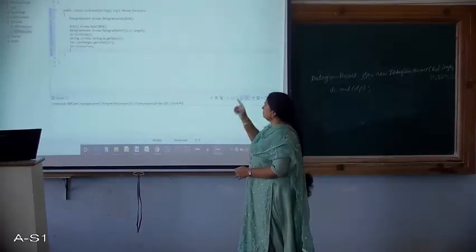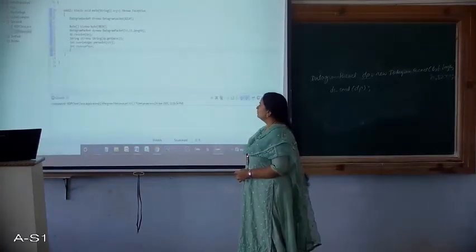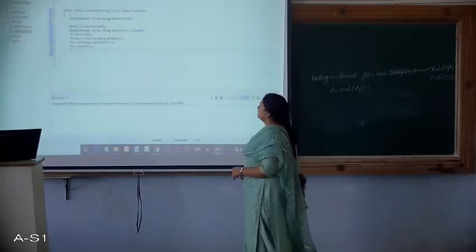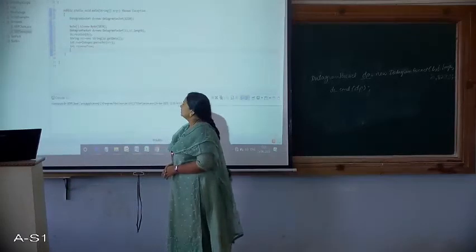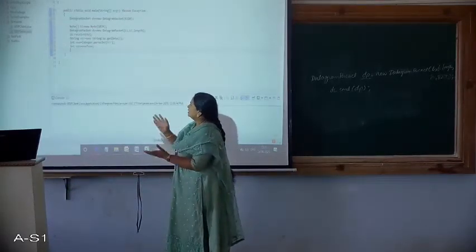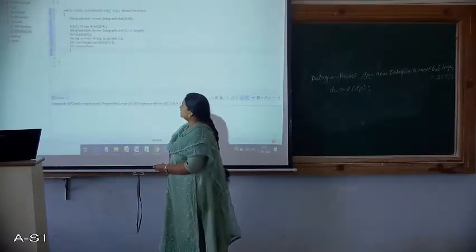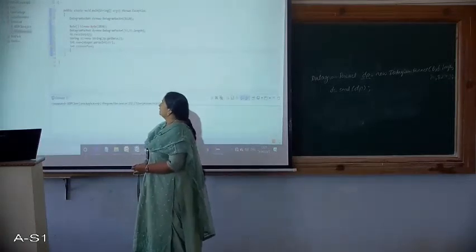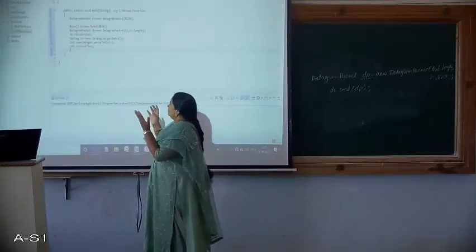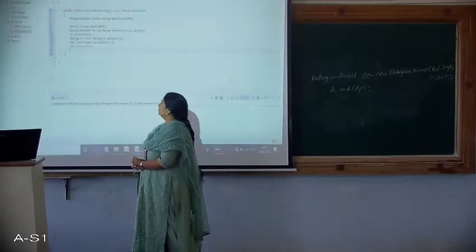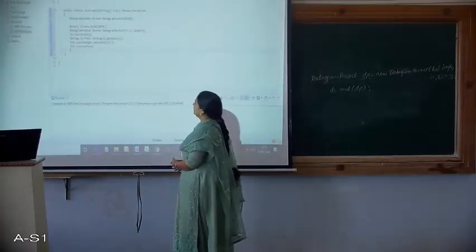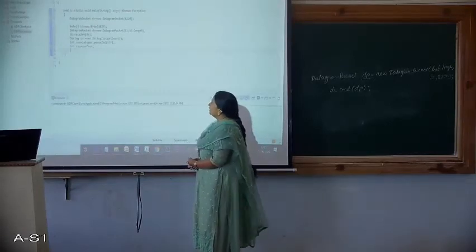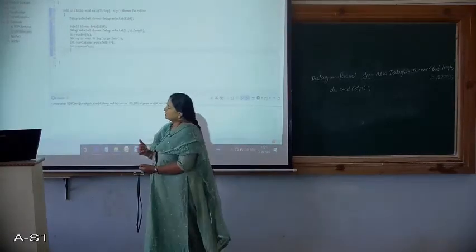So at the server side you have to mention the port number, and after that we are creating the empty byte array, that is b1, which can hold the data coming from the client, and we have to have a packet over here. So we have created that packet using the DatagramPacket class,